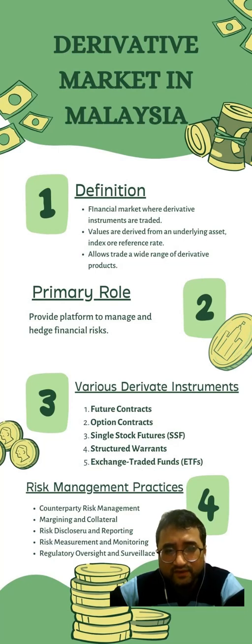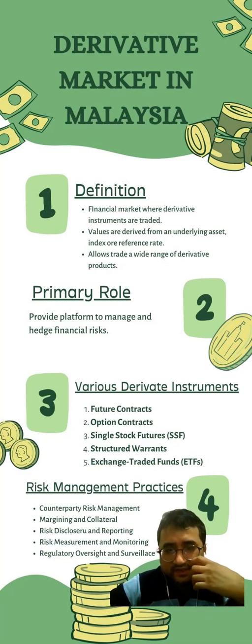Structured warrant. Structured warrants are derivative instruments that give the holder the right but not the obligation to buy or sell an underlying asset at a specific price within a predetermined time frame. Structured warrants traded in Malaysia are typically issued by financial institutions and feature leverage, a specified maturity date, and underlying assets such as stocks, indices, and commodities. Exchange traded fund (ETF). While not strictly derivative instruments, ETFs are investment funds that are traded on the stock exchange like individual stocks. ETFs in Malaysia can cover exposure to various industries, sectors, or asset classes.